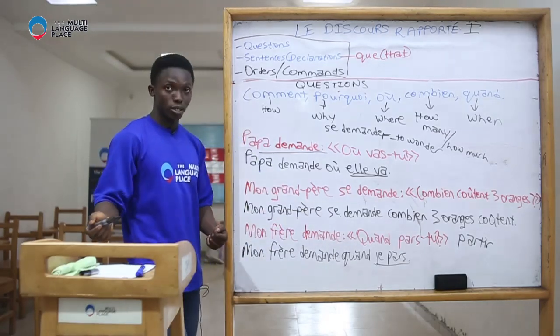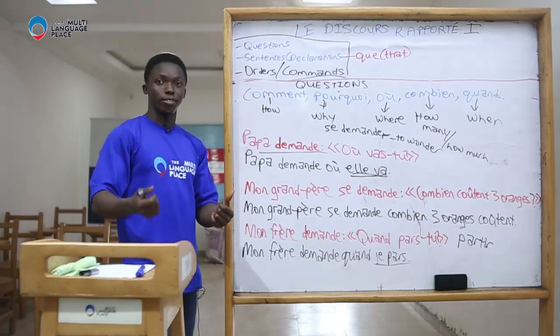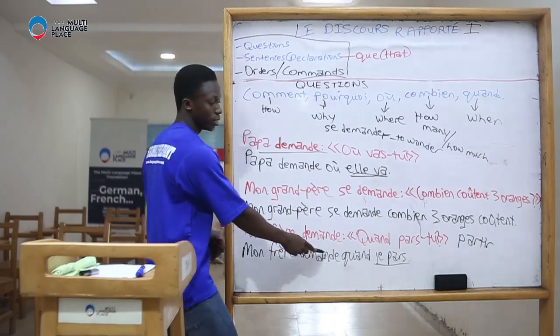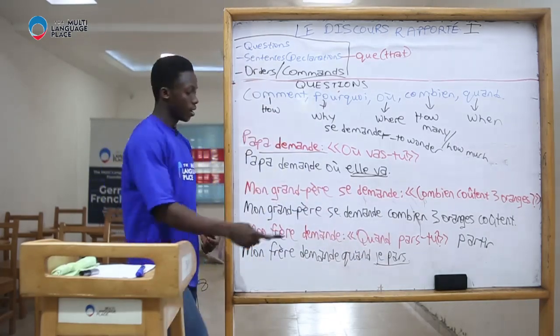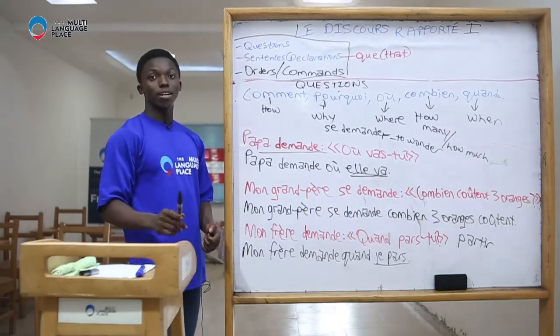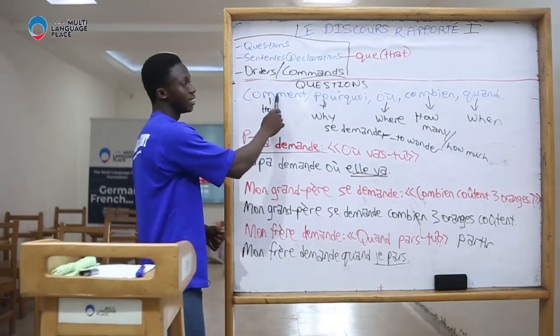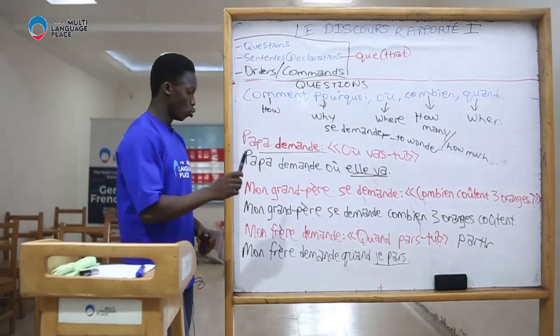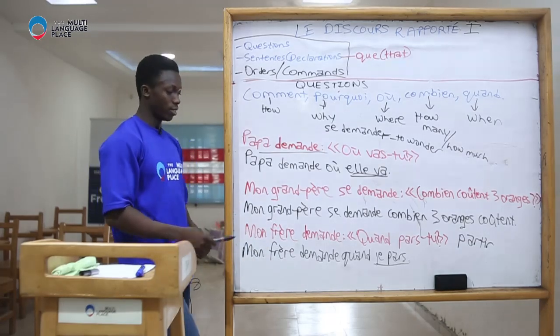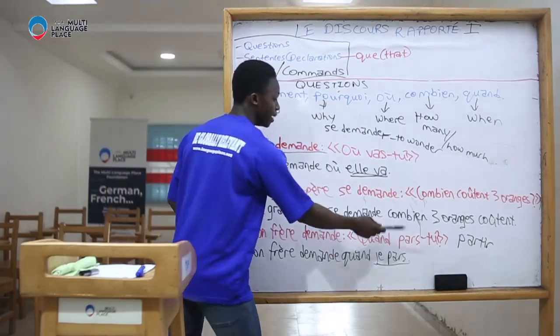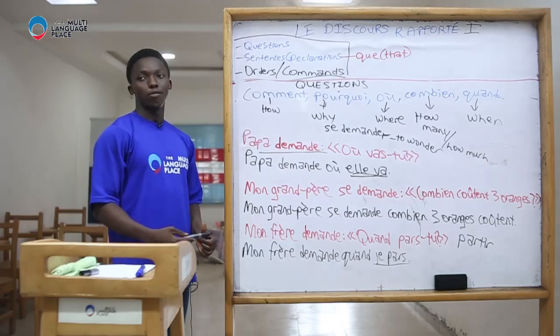And I want to report his question. That is, my brother is asking when I am leaving. I say, mon frère demande quand je pars. All you have to do whenever you have questions that start with interrogative adverbs, you repeat the first part of the question, then the interrogative adverb, and then the person reporting follows.